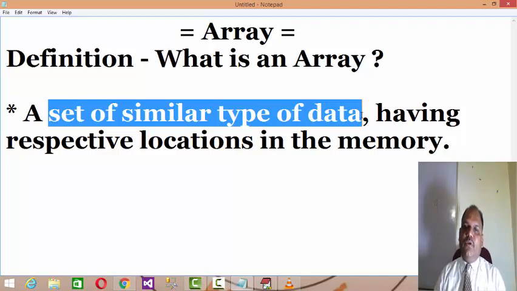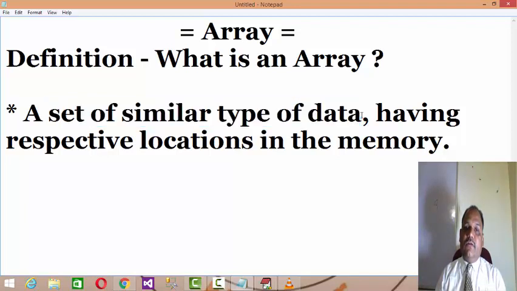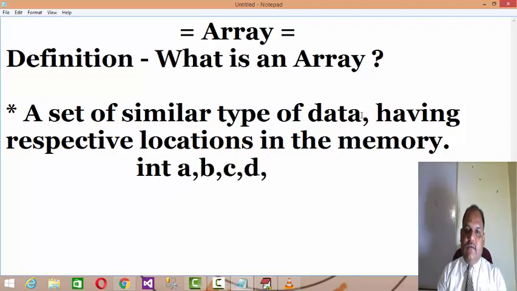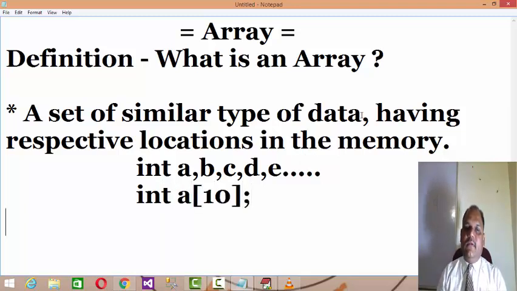So in such situations, instead of declaring 10 different variables to store the constants, individually a comma b comma c comma d comma e, likewise, if I can declare a variable and divide it into a number of subscripts, right? So this is an array.